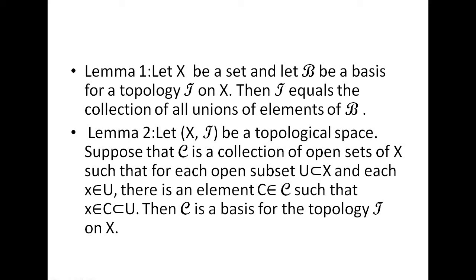Next lemma: let (X, tau) be a topological space. Suppose that script C is a collection of open sets of X such that for each open subset U of X and each x belongs to U, there is an element C belongs to script C such that x belongs to C, which is a subset of U. Then we are going to show that C is also a basis for the topology tau on X.